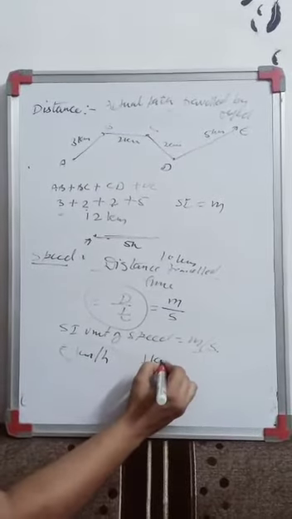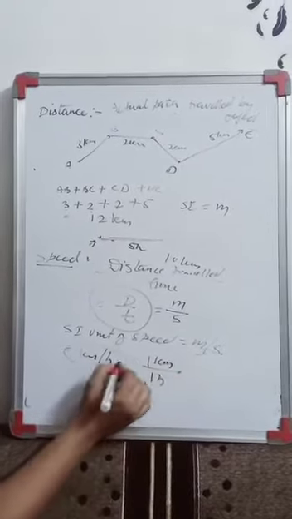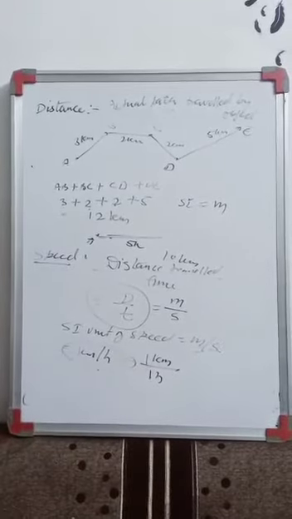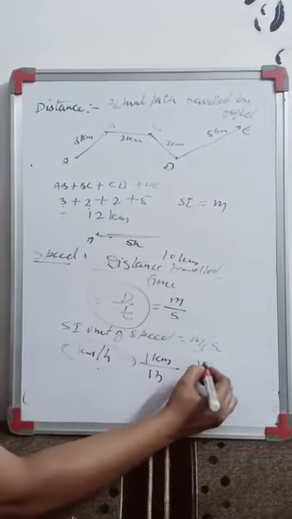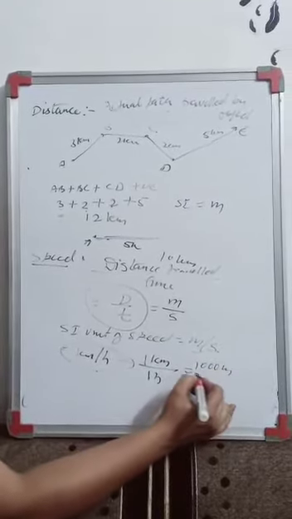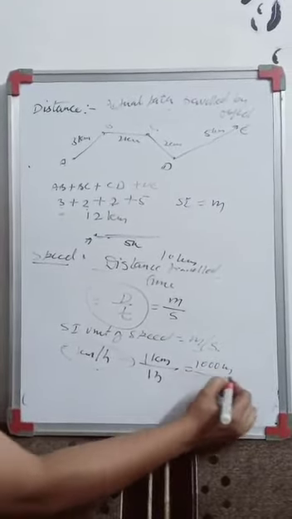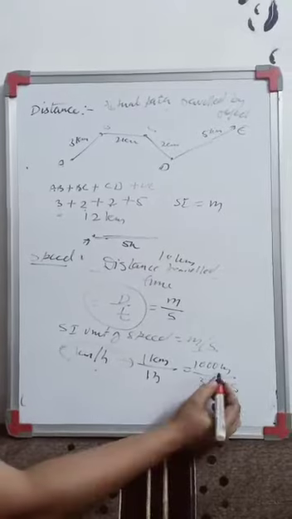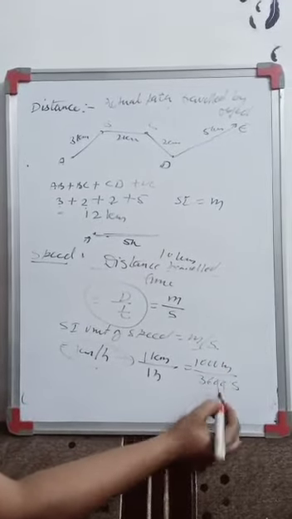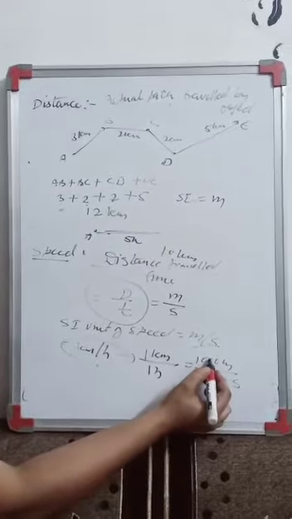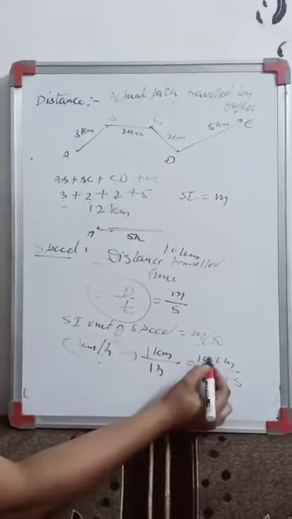See, 1 kilometer upon 1 hour. Now, 1 kilometer is equal to 1000 meter, and 1 hour is equal to 3600 second, right? So both the zeros are cancelled, and it will become 5 upon 18.